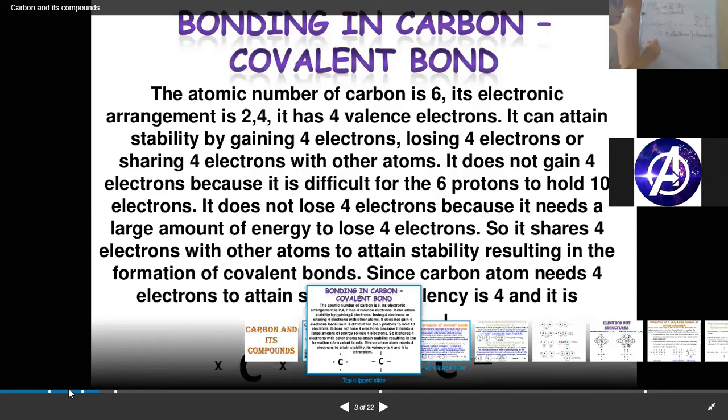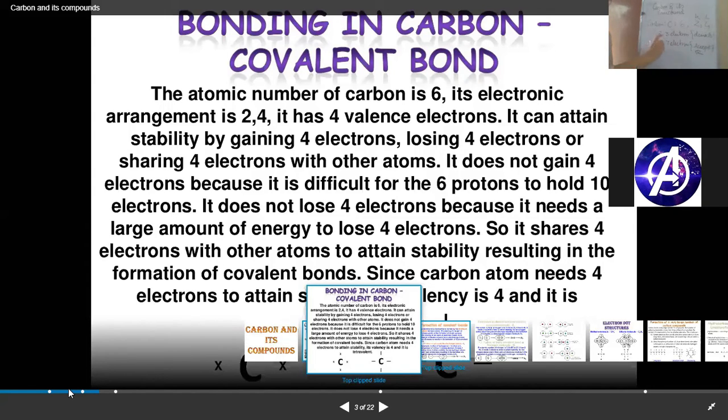And those atoms which have 5, 6, 7 electrons in their last shell will tend to accept or gain the electrons which have been donated to them, and on gaining the electrons they will attain stability.